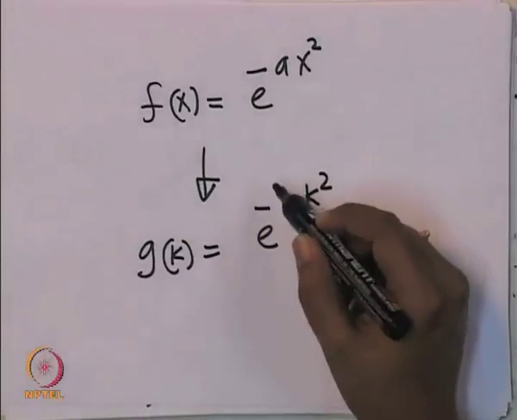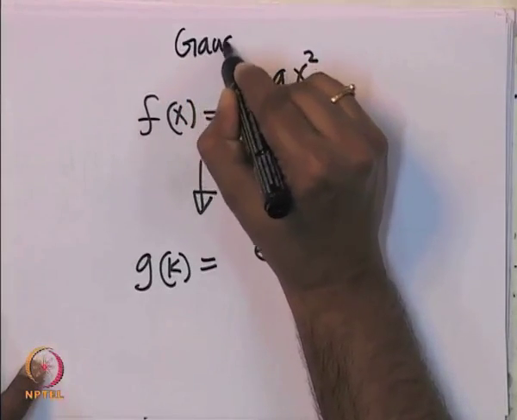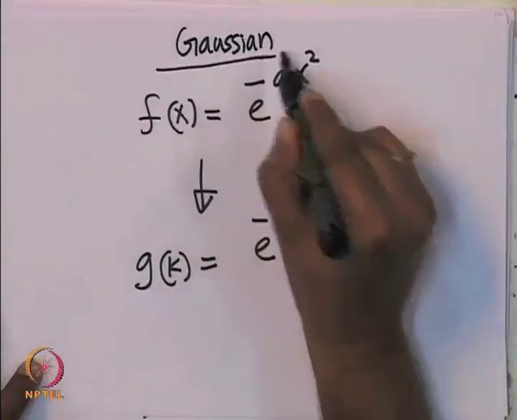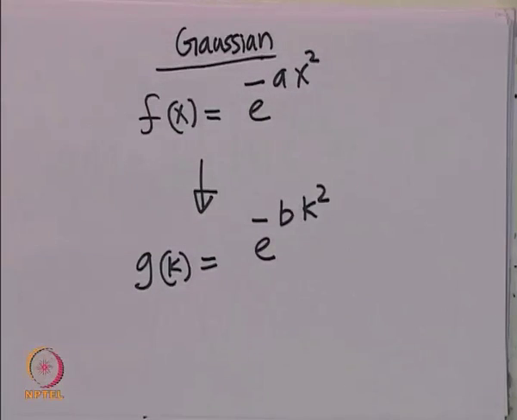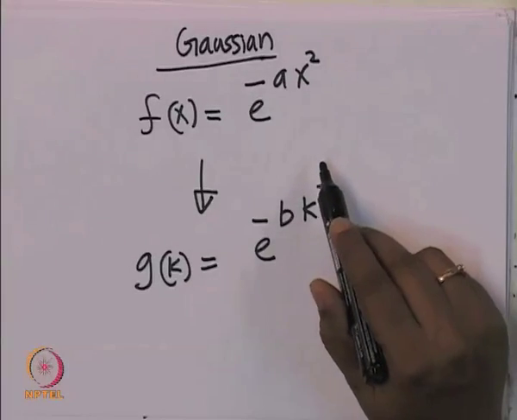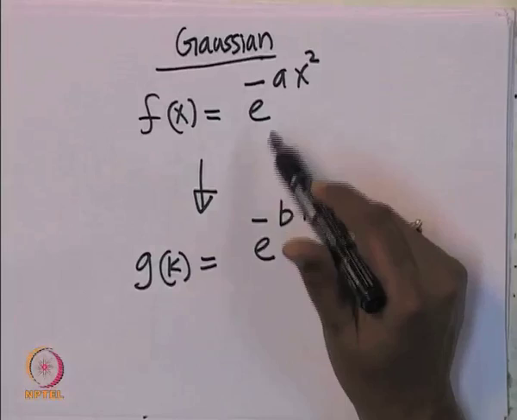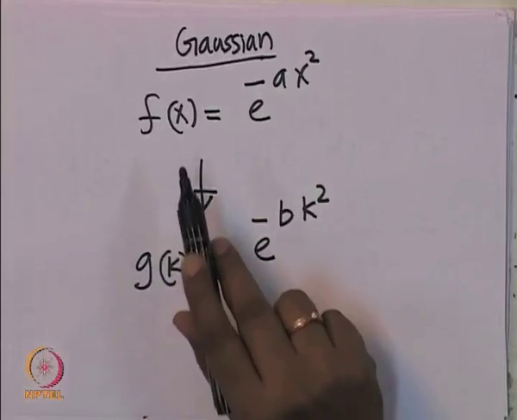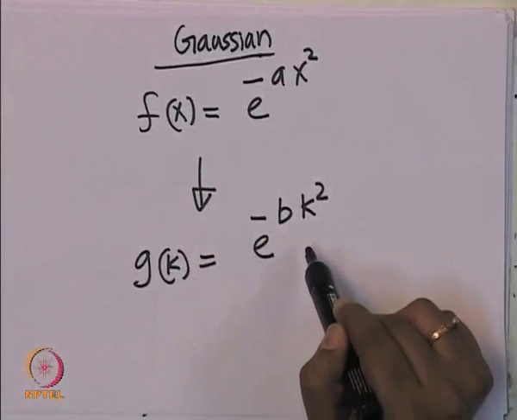So, the Fourier transform for a Gaussian turns out to be just this itself. We will try and do this later in another lecture. We will try and prove that this is indeed this, but you can try doing this and show that this is indeed the Fourier transform. Or if you know the f of x as e power minus a x square, the g of k turns out to be this.